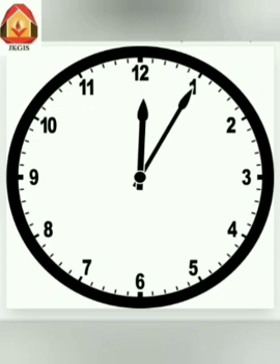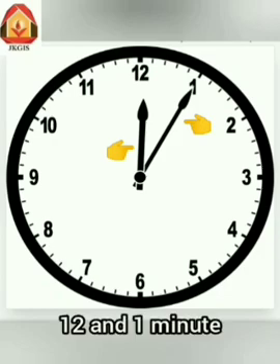When we tell time, we always look at the hour hand first. On this clock, the hour hand is pointing to the 12 and the minute hand is pointing to the 1. So, would we say the time is 12 and 1 minute? No, it is not correct.